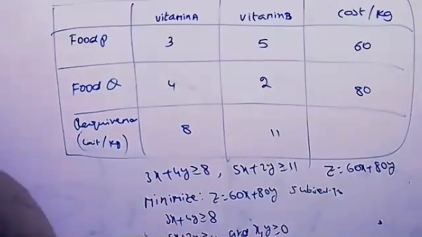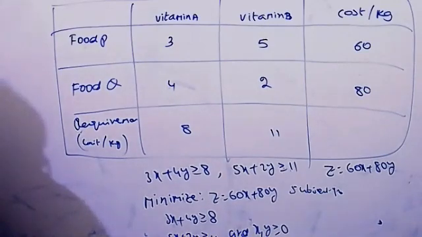Okay, graph is unbounded, but where do you get the minimum?